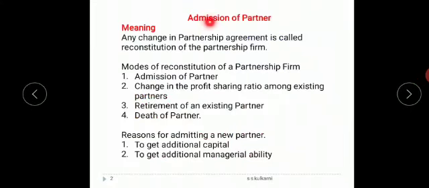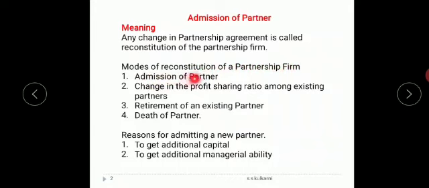Now if I take admission of a partner, the meaning is any change in partnership deed. Now on admission or retirement or death, the partnership deed gets changed. It can be in profit sharing ratio or it can be in the capital or any other mode. So when there is a change in partnership deed, it is treated as reconstitution of partnership firm. Now what are the modes how this reconstitution of a partnership firm takes place?